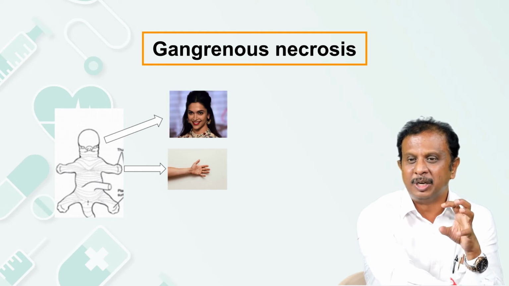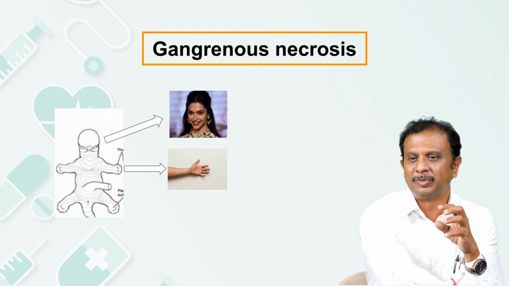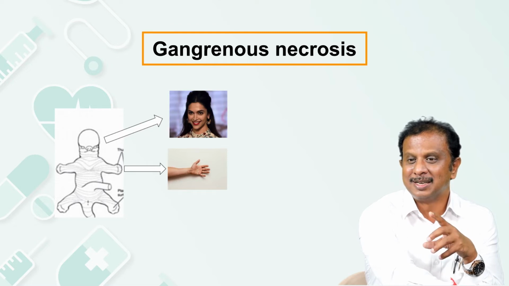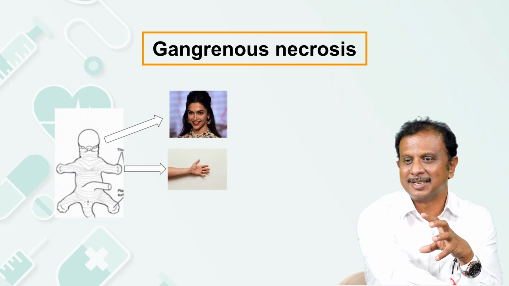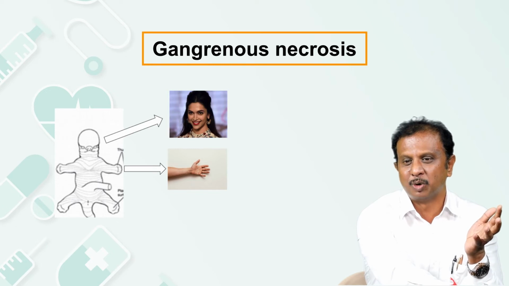Between the hundreds, between the thousands of cells, it targets the cells which need to be targeted, which need to be knocked off. That is the capacity of apoptosis. Okay, look at this. How a limb bud has been transformed into beautiful fingers and palm creases. That's all because of the process of apoptosis, which is a physiological process.